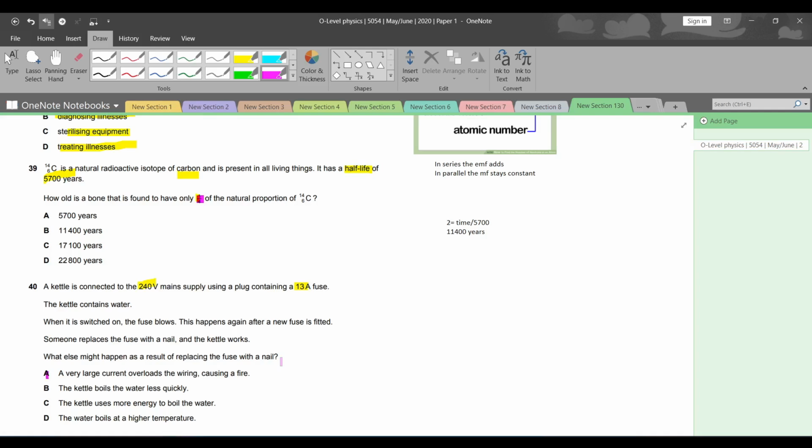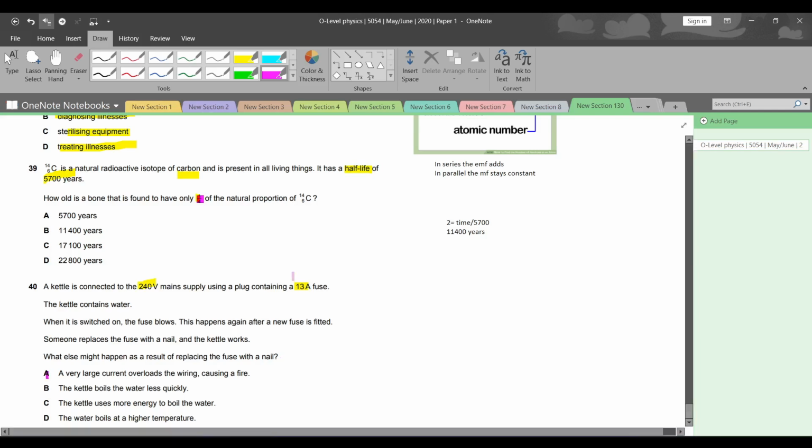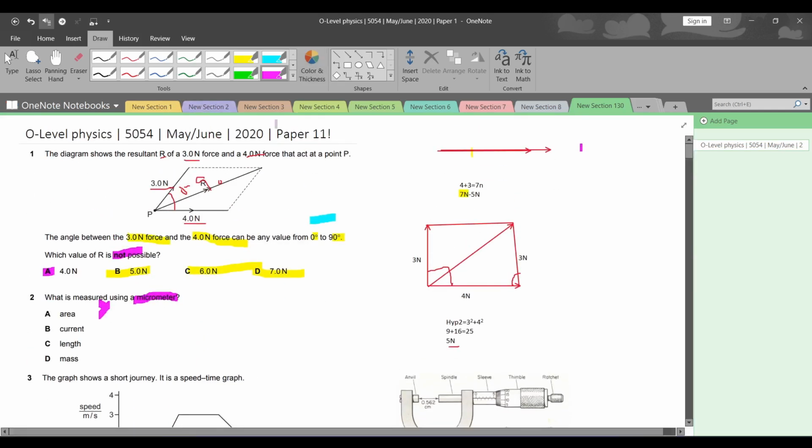So that is going to be it for our video. And this paper, I don't remember what paper this was. It says May June 2020 paper 1-1.